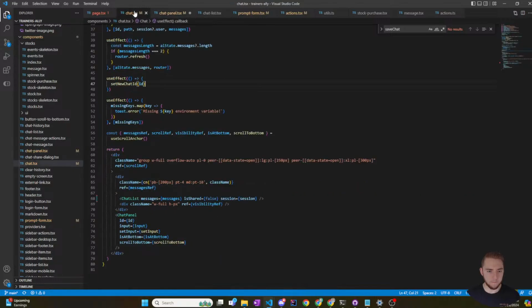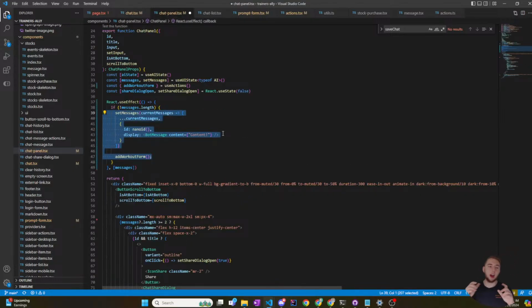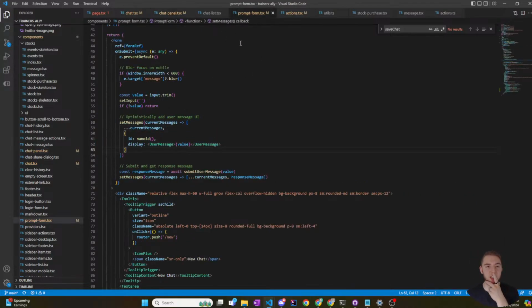Well, because okay, what's the order? So I am setting the UI state first, and then the AI state. Is that correct? Is my question, and that would go back to I would just see how it's done when you submit a message. So submit user message updates the AI state, and then the UI state is updated. Right. Well, actually, it's kind of interesting because you have both the user and the AI.